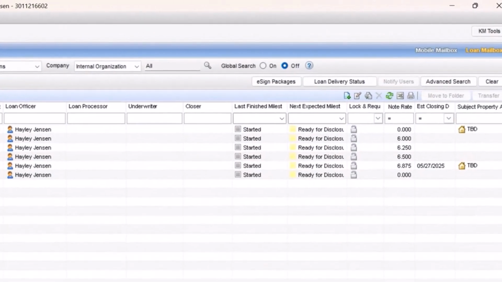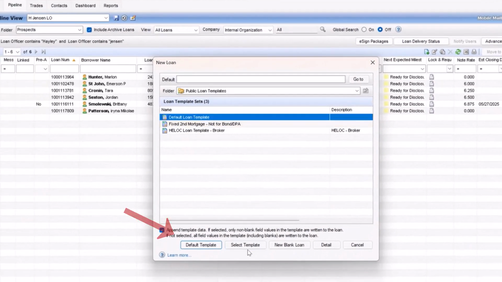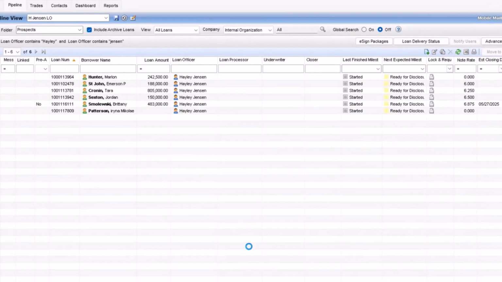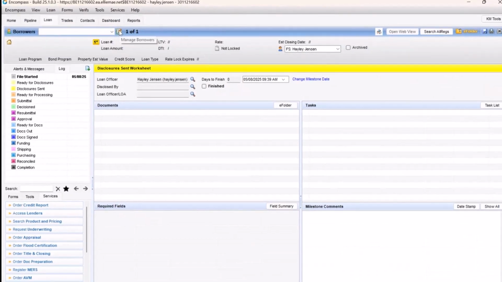Let's start by having your prospects folder selected. Click on the paper pencil icon to start a brand new file. Then you'll select the default loan template. This will open a blank file. It won't have a loan number yet because you haven't imported information or saved anything. You will automatically be assigned as the loan officer.